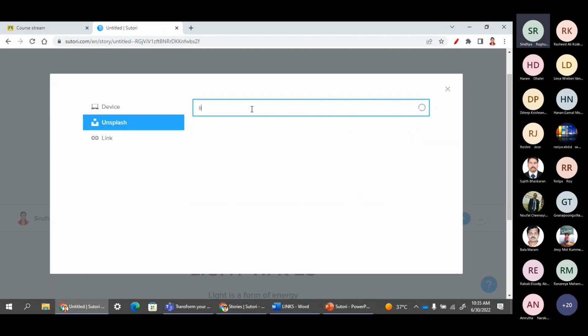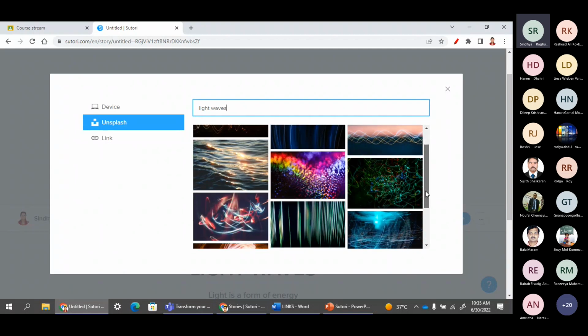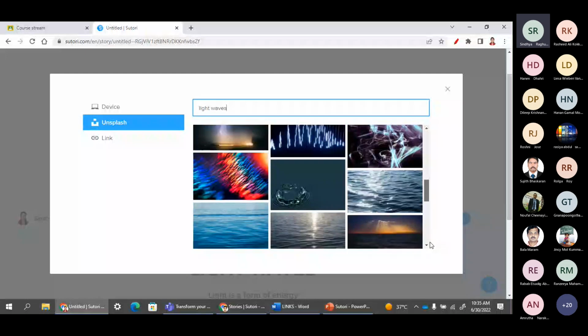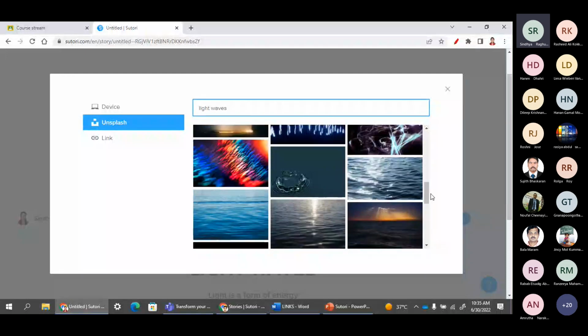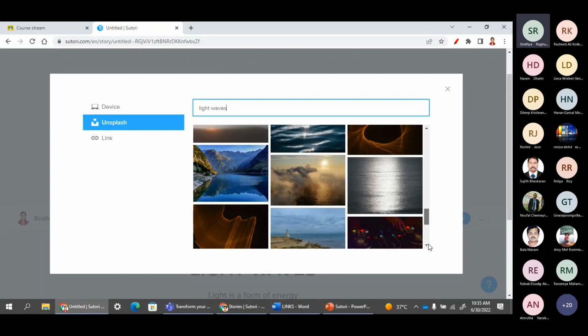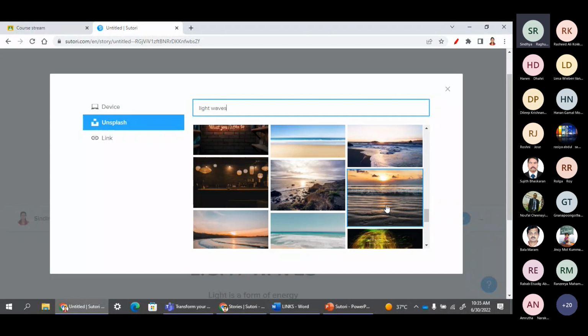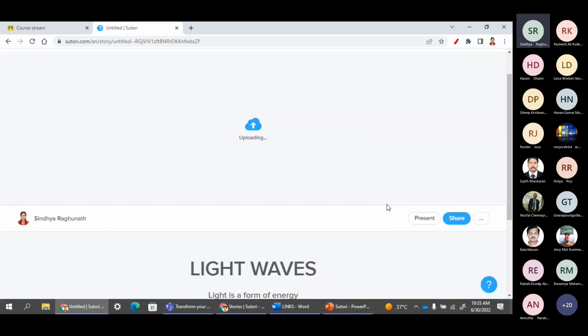I am going to write here light waves. You can see a number of pictures. From there we can select which one we want to put. Just for example, I have selected this. So that picture will appear here.